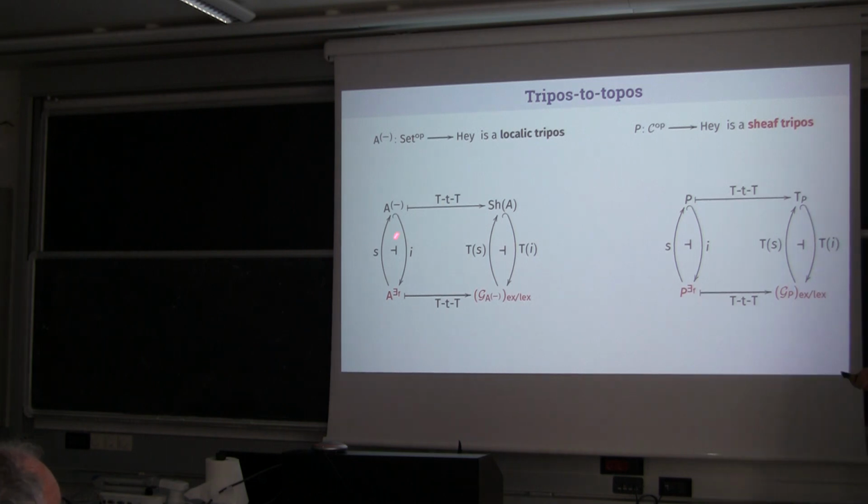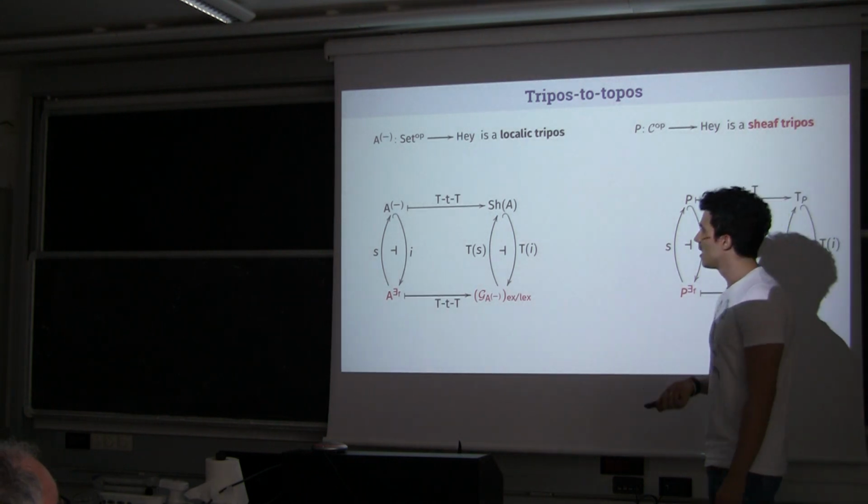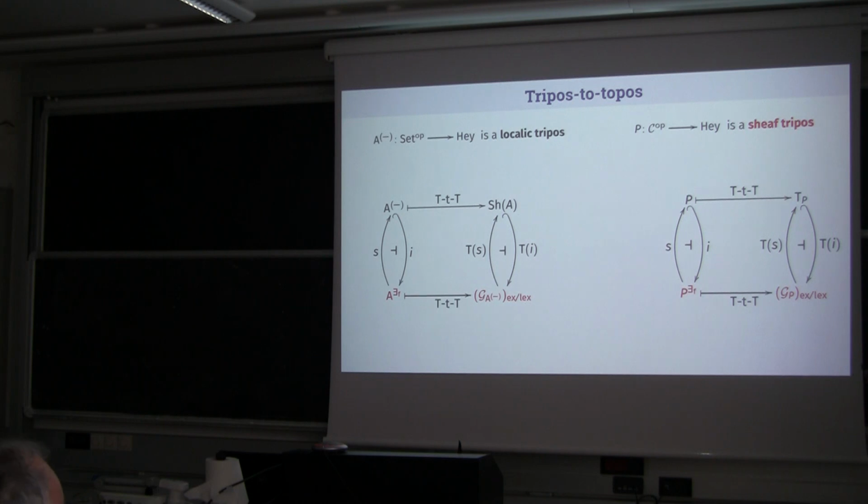And well, this picture can be generalized, not for every tripos, because in general we want to consider triposes with those base categories, not necessarily the category of sets, but for a family of triposes that we call by this name, sheaf tripos, we can prove that all this picture can be generalized.